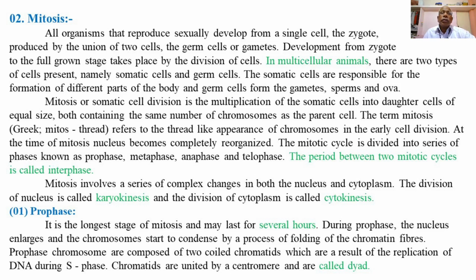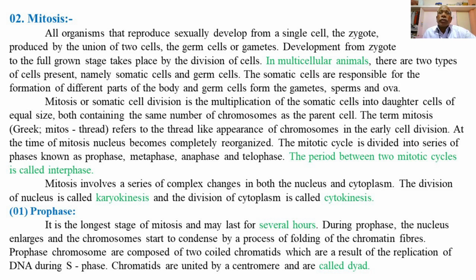Today we are going to explain the process of mitosis, which is one of the methods of cell division. All organisms that reproduce sexually develop from a single cell called the zygote, or the fertilized egg, and the zygote is produced by the union of two cells, the male gamete and the female gamete, called germ cells.